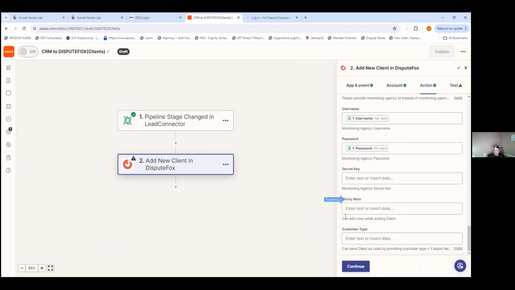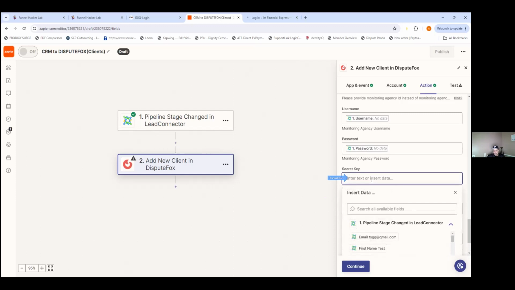All right, cool. And then secret key, which is kind of like the social security number, but we have one specific for secret key. So press this and search it up. Secret key. Yeah. I'll remove the first S there.